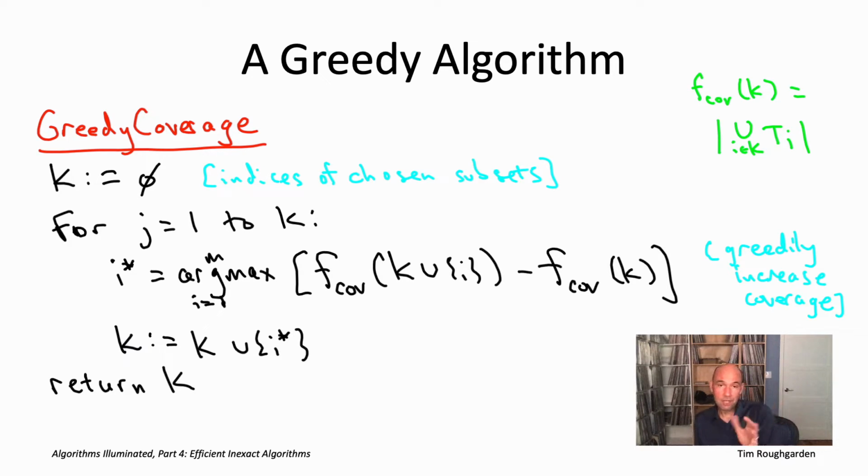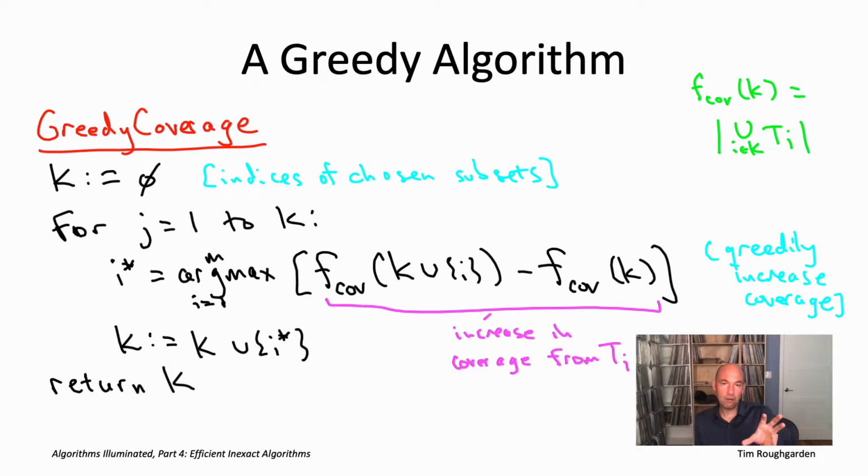For each of those subsets, you have to compute the increase in coverage that selecting that subset would give you. And you can do that just by visiting the elements in that subset one by one and checking which ones have already been covered and which ones have not. So that's a straightforward implementation. You'd have a factor of k from the number of loop iterations, a factor of m from doing the exhaustive search over the m choices of the subset, and then also evaluating the coverage increase would take time proportional to the size of that subset.